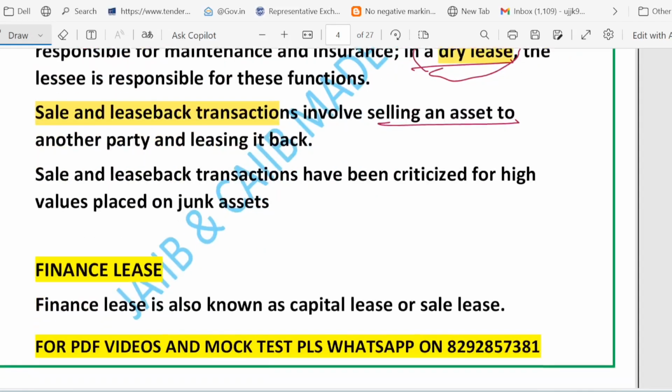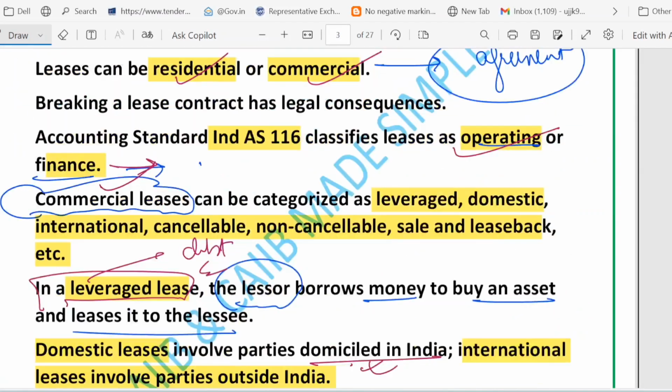So let me give you some simple examples of the leverage lease. One example of leverage lease can be like this. Think of someone who borrowed to buy a taxi, then rents it out to a driver every day. The owner uses the rent to pay the loan.